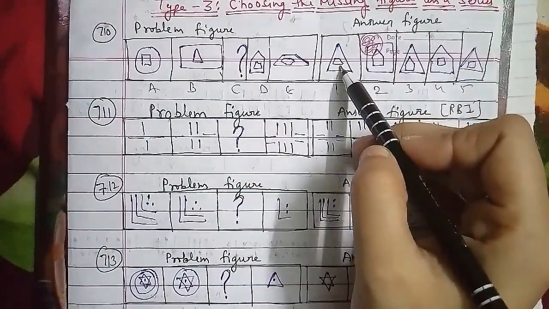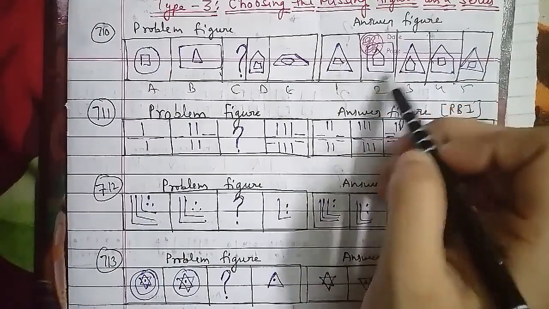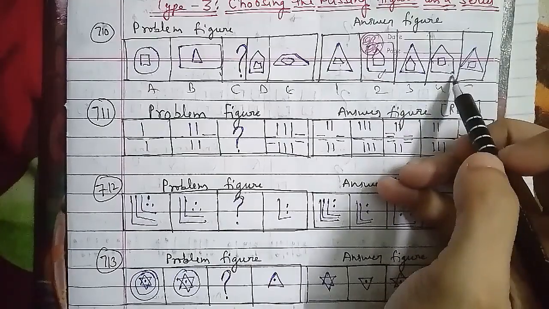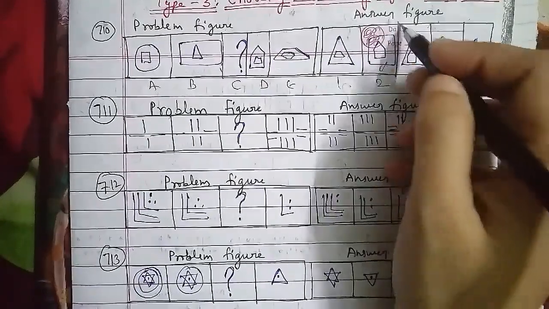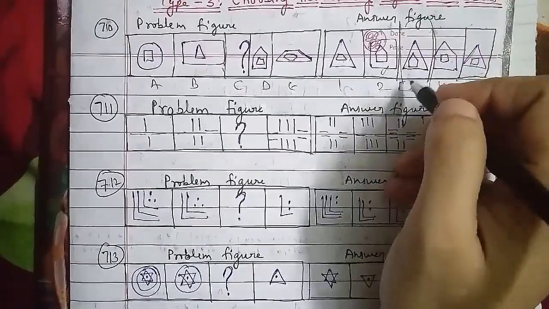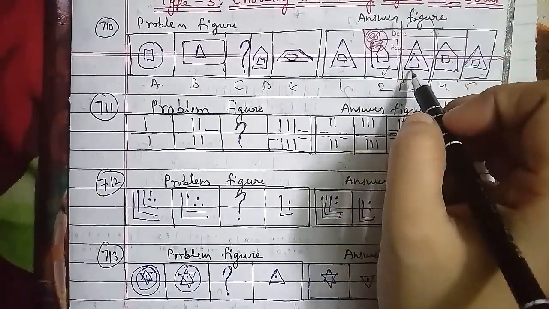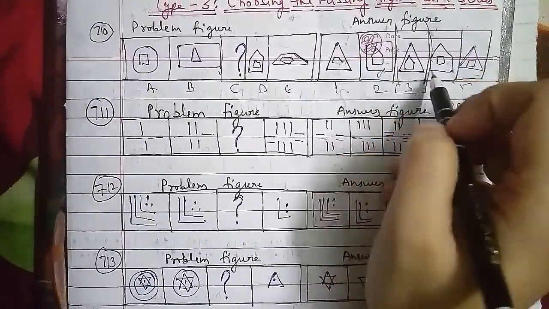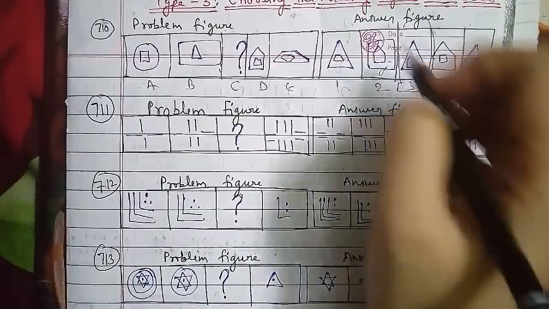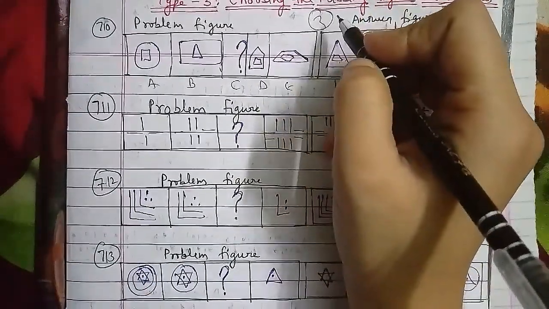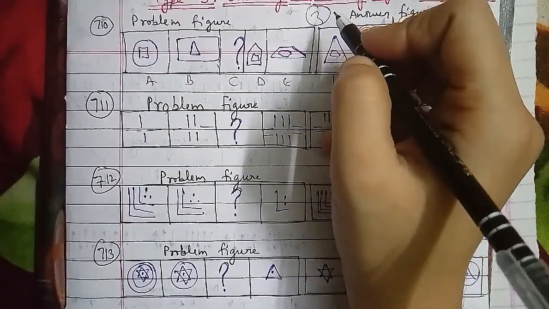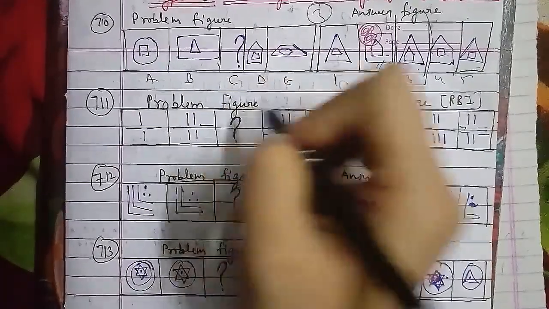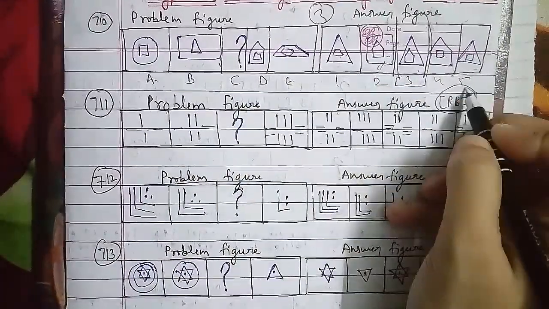This is figure A, B, then figure C, then figure D, and after that we have figure 1, figure 2, figure 3, figure 4, and figure 5 as well. Here a single line is shown, then a second figure with one more line, then a question mark, which we have to find, and then three lines, so each time the number of lines increases.